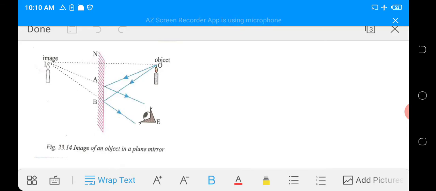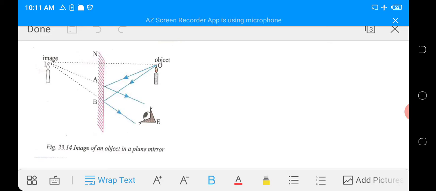The image seen by the observer is a virtual image because the two rays are not actually intersecting at that point I, but the two rays are produced. So we have an apparent intersection of the two rays behind the mirror.